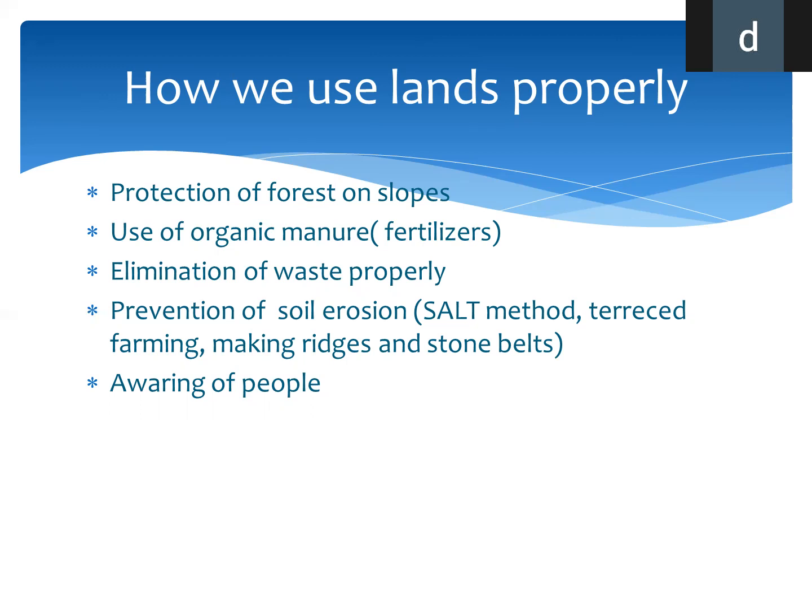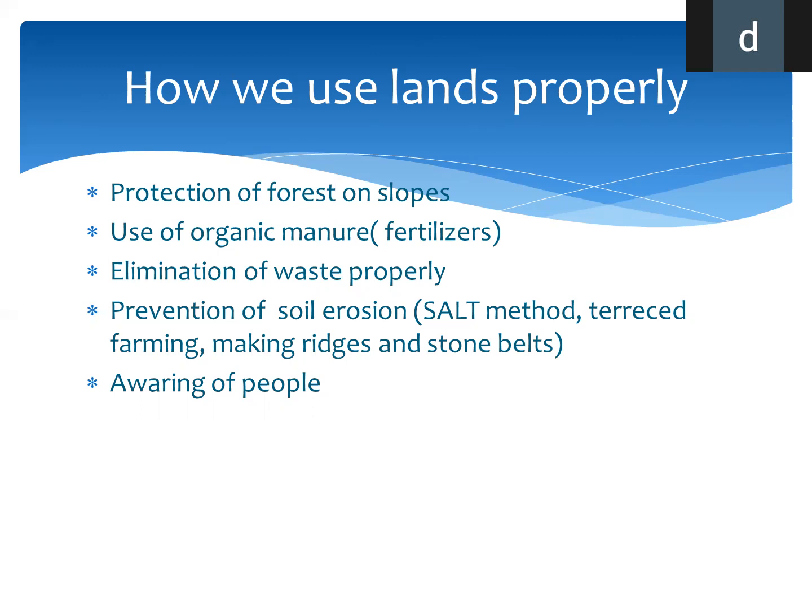Elimination of waste properly, managing waste disposal. So it calls for the protection of land.